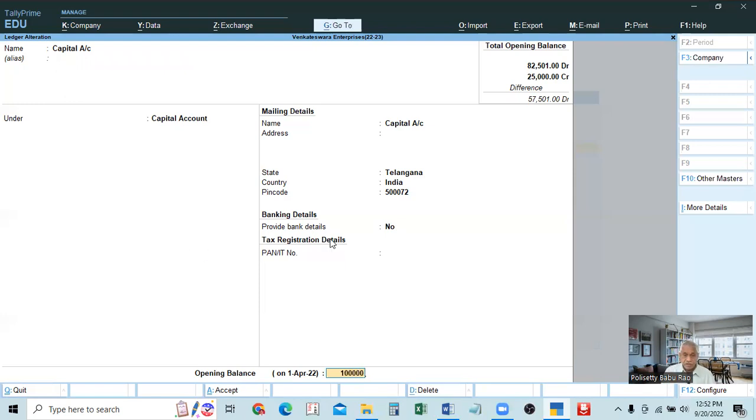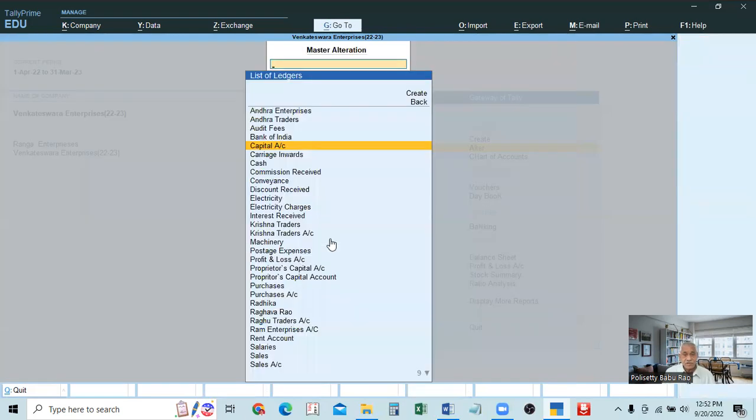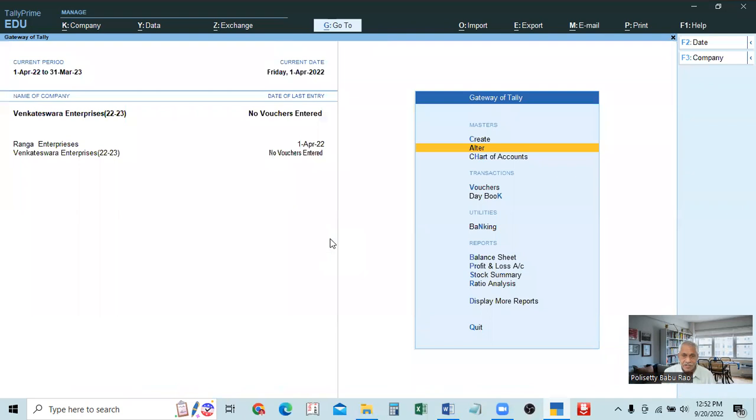So I entered 1 lakh, and it shows credit balance. Like this, every account we have to enter. If it is existing, directly go to the end, enter the balance and accept. If it is a new account, a new ledger, then enter all the details. The cursor will come to the end, and at the end you enter the opening balance. Okay. I will tell you one more thing.